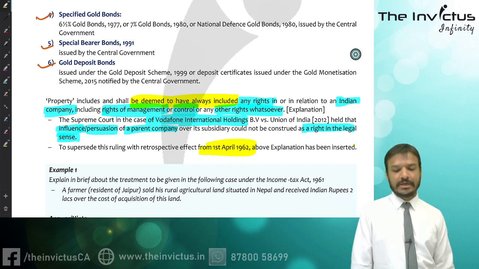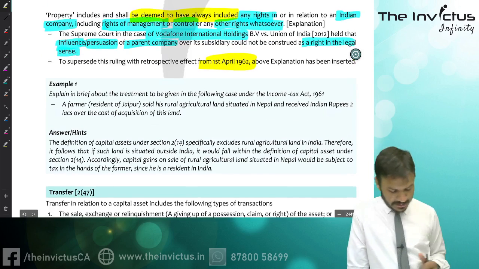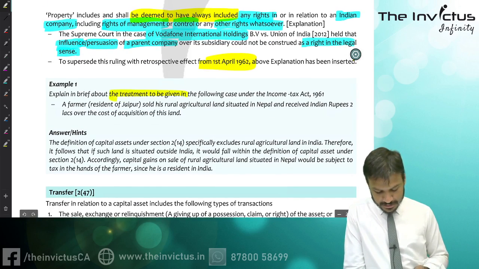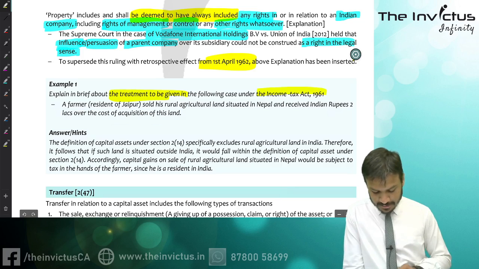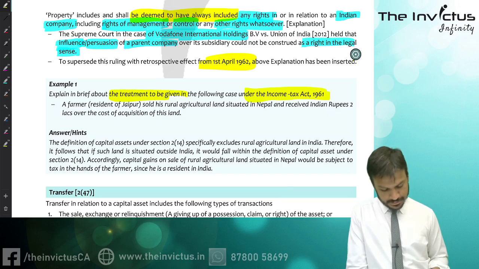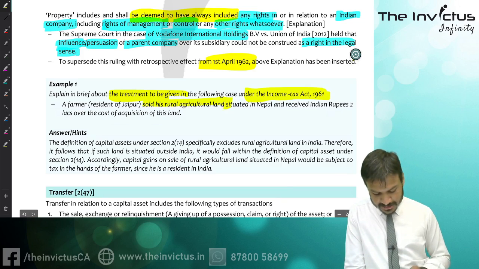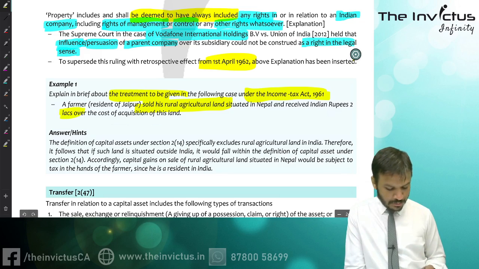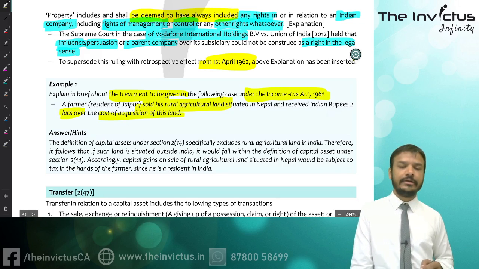So guys, hope it is clear, right? So let's take one example. Example number 1: Explain in brief about treatment to be given in the following case under Income Tax Act 1961. A farmer, a resident of Jaipur, sold his rural agricultural land situated in Nepal and received Indian rupees 2 lakhs over the cost of acquisition of land.